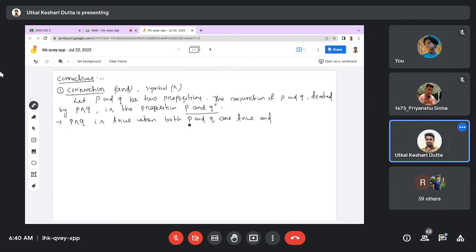And means both should be satisfied. When the truth values of p and q are true, then we can say that p and q will be true, and it is false otherwise. That is the rule of the conjunction.